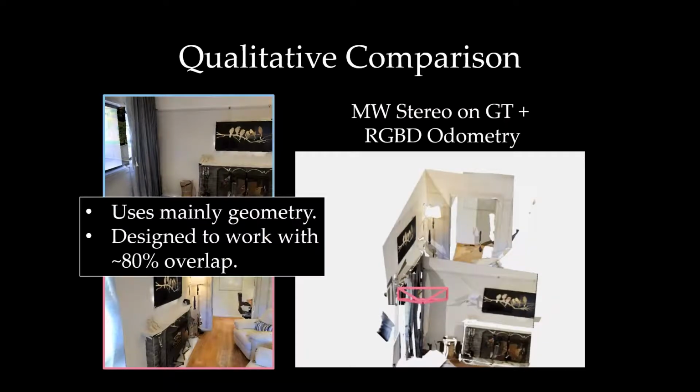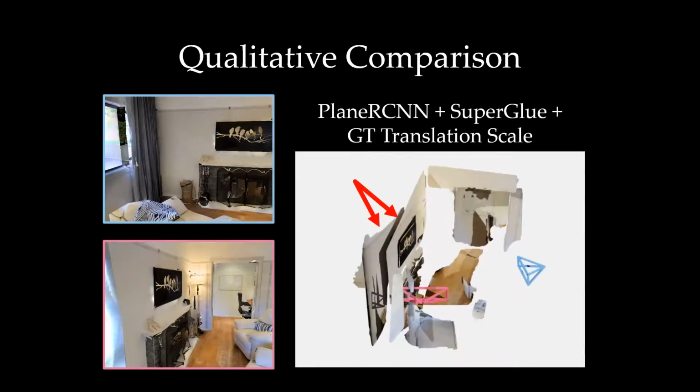Manhattan World Stereo plus RGBD odometry fails on this, even with additional ground truth poses as input, because they mainly use geometry and are designed to work on large overlap image pairs. PlaneRCNN plus SuperGlue can have a reasonable reconstruction given the ground truth camera translation scale, but they fail to merge the walls together across views.